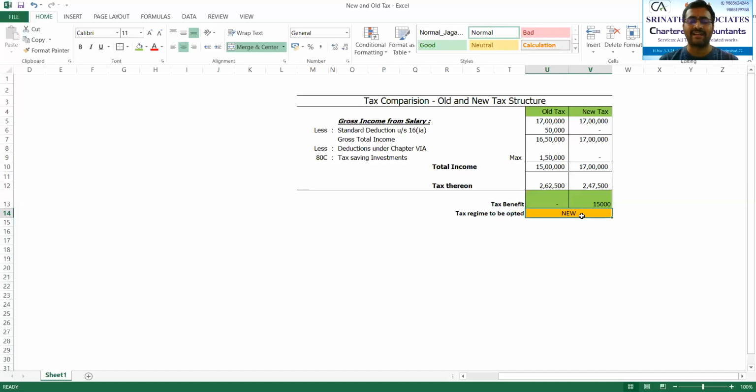This is why, to give flexibility, the CBDT as well as the income tax department have given a clarification that even if, at the time of providing the TDS declaration, the employee opts for either old or new, he can still change his opinion at the time of filing the income tax return. This is the clarification which has come out recently. And I hope this example is easily understandable for every one of you.